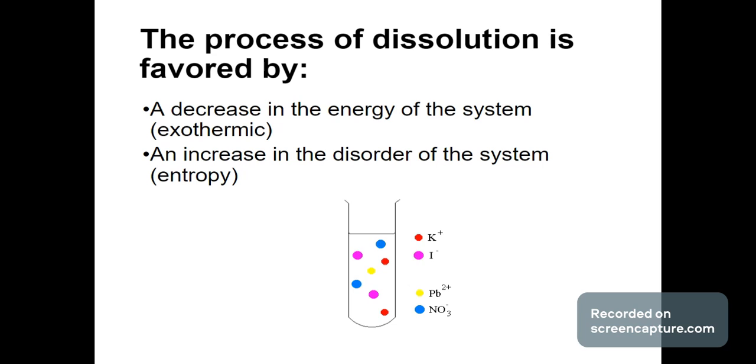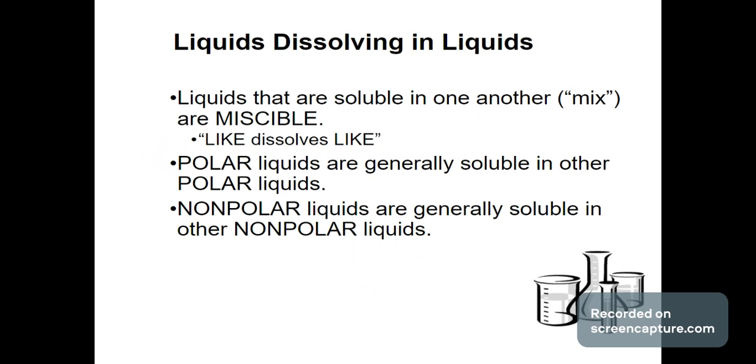It's talked about a lot in the subject matter called thermodynamics, but we will cover some of these topics moving forward. Liquids dissolve in liquids. So, for example, liquids that are soluble in one another are miscible. Like dissolves like. So polar liquids generally dissolve, or are soluble, in other polar liquids. Non-polar liquids are generally soluble in other non-polar liquids.